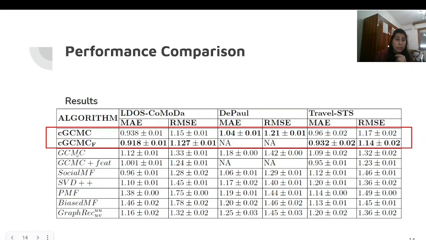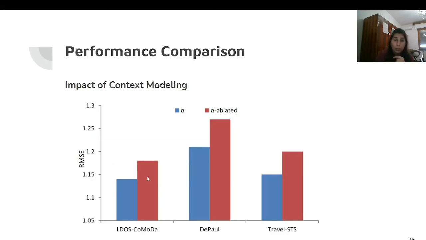Then if we compare to GCMC and GraphRec, we can see that these are recent approaches which are based on neural networks for graphs and graph neural networks. We are performing better than these two approaches as well. So in order to prove our point that the alpha importance factor matters, alpha is a factor which gives more importance to the contexts which are important for the user and under which the item gets a good rating.